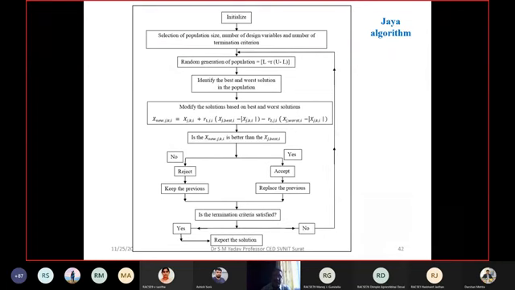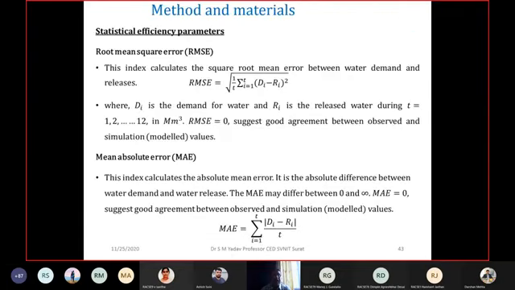If it is best, then keep it, otherwise reject it, right? This is the flowchart which is shown for the Jaya algorithm, on which the best solution is obtained. The statistical efficiency parameters: when we have run the model, what are the statistical parameters used to check the performance of the model?